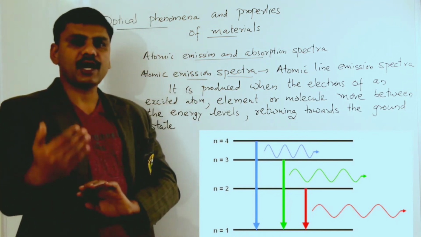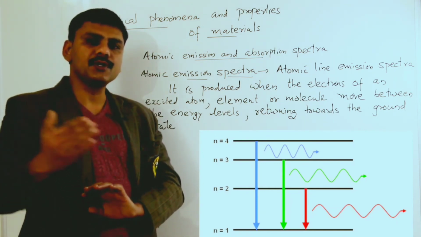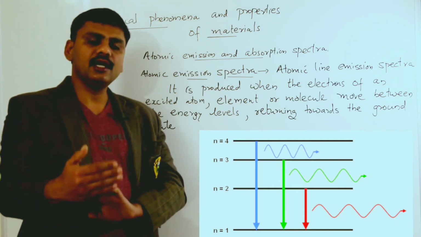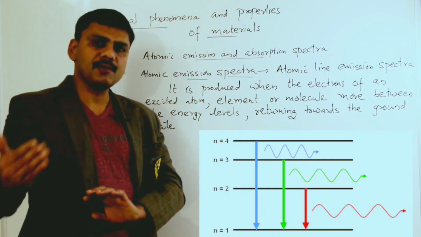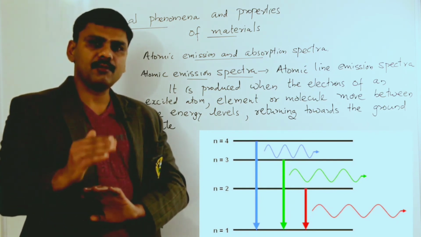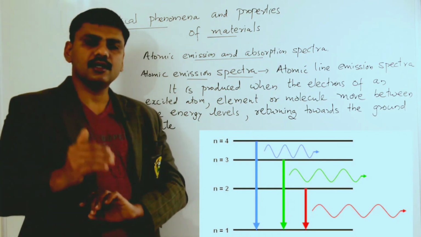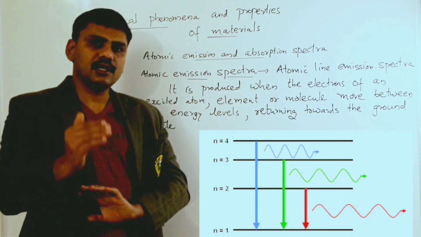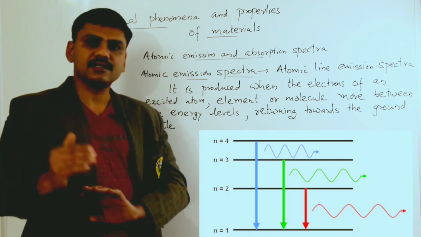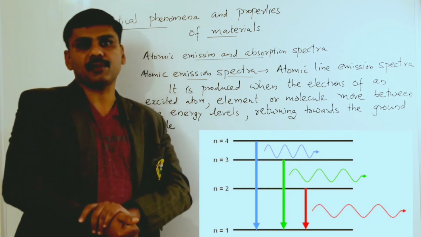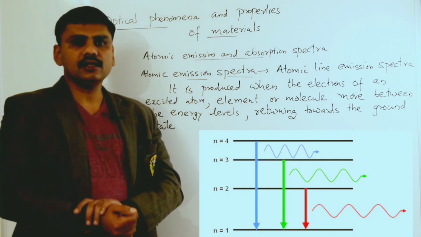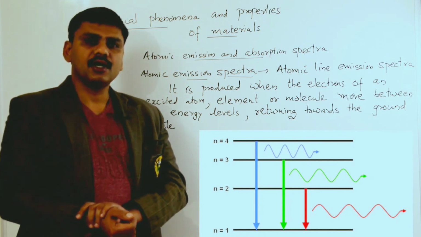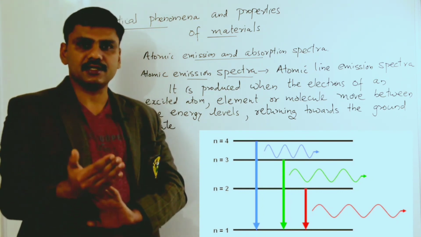For example, hydrogen will produce one line emission spectrum, and helium will produce another. So from one element to another, the line emission spectrum is different. It's like a fingerprint, so by looking at the line emission spectrum, you can predict what element it is.